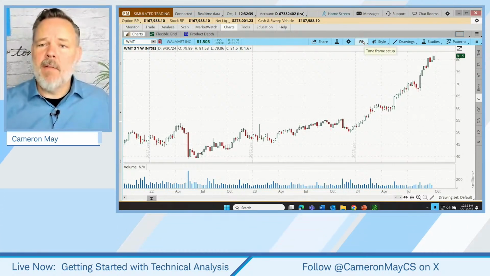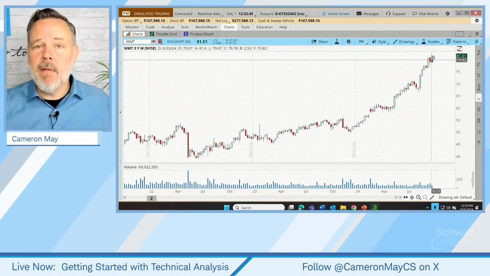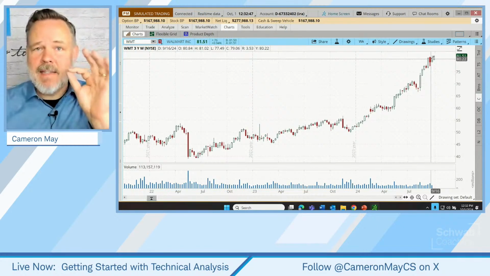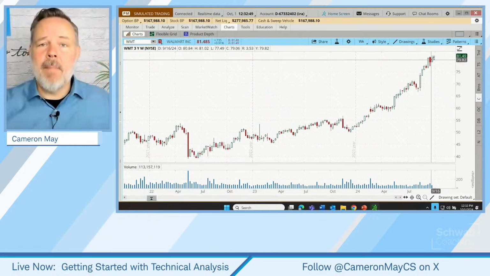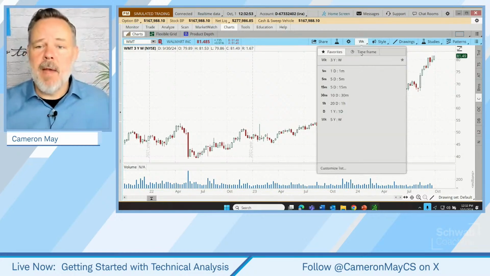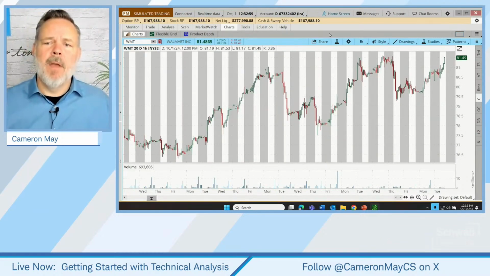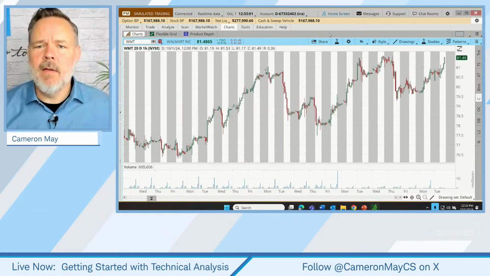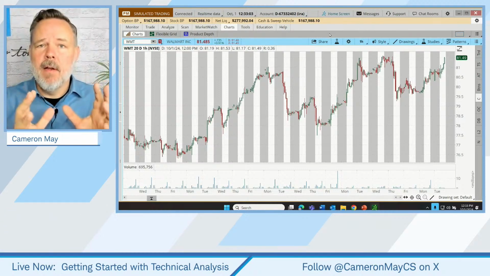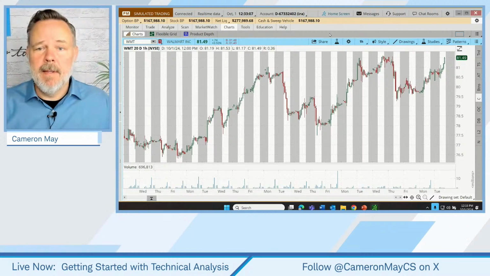Now, finally, we have our scalper, someone who's looking quite short term. They might still be cognizant, they might still be aware of what's happening on the weekly and the daily charts, but they might give their greatest emphasis to, let's say, an hourly chart. Now, as I switch this to the hourly chart, why would our very short-term trader really be concerned about what's going on in a weekly or a daily chart?